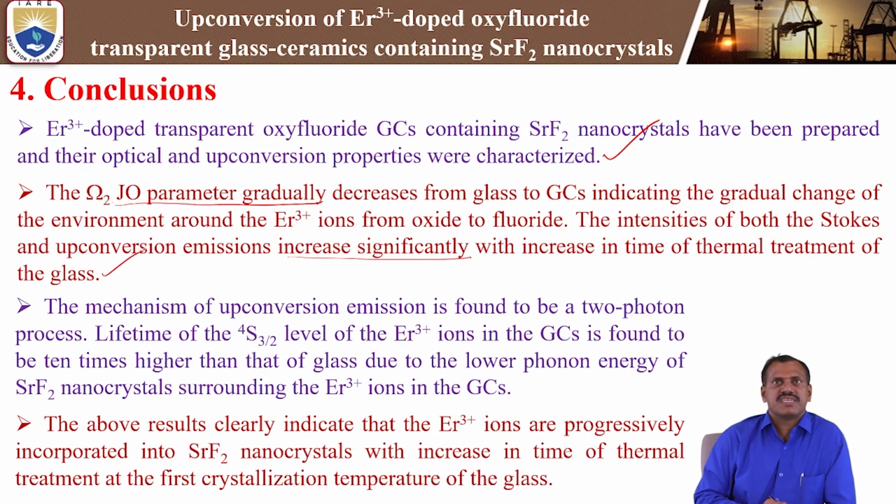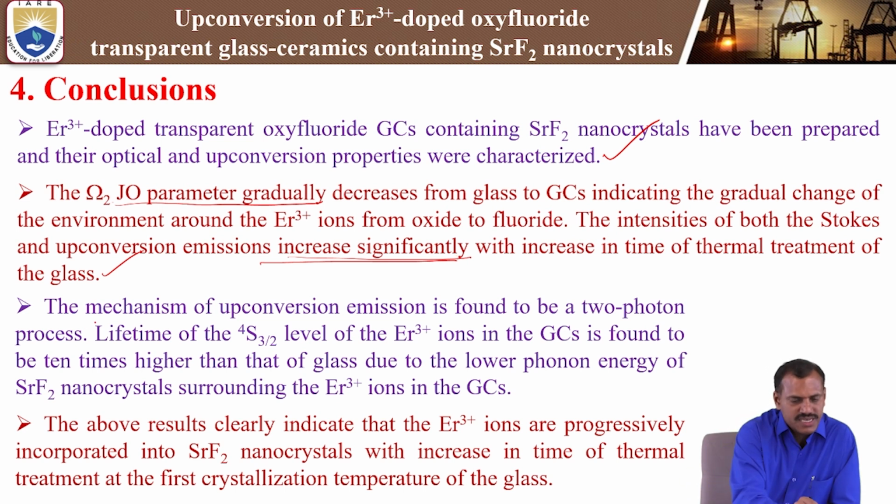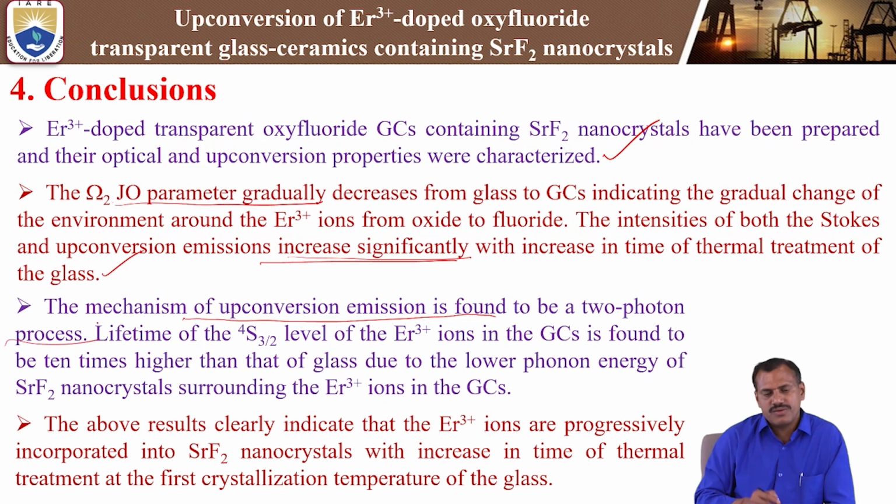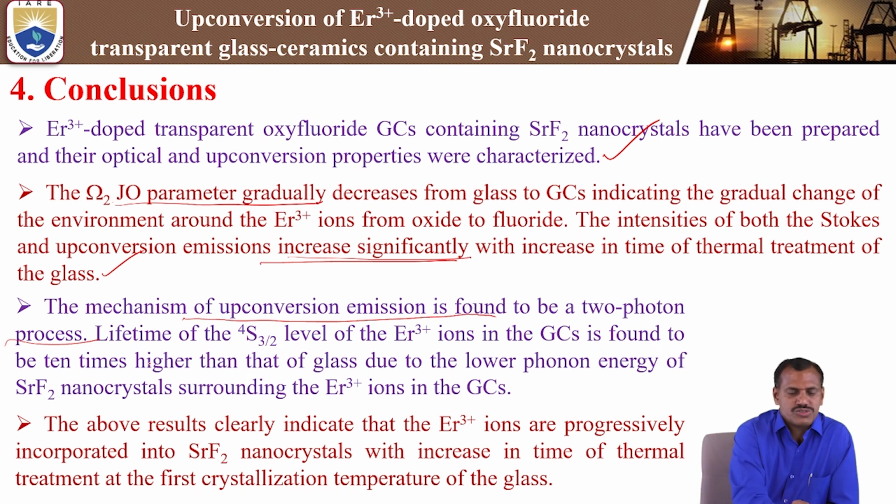So particularly in the glass ceramics, the upconversion emission and downconversion emission increase gradually from glass to glass ceramics. Yes, the mechanism of upconversion emission is found to be a two photon process. So we are getting the high pump and high intensity, that is a two photon process. The slope of the emission is almost matching at 1.98. That is why we observed almost a two photon process in the upconversion mechanism.